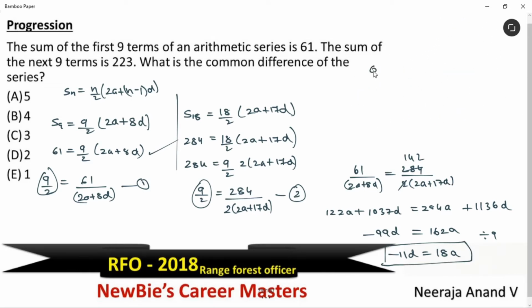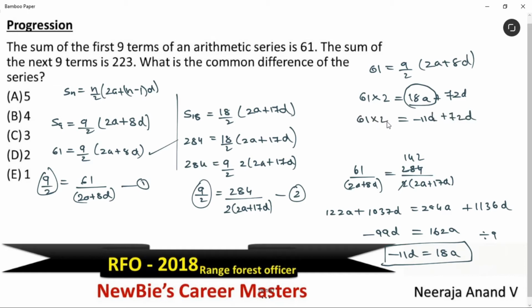What is given over there? 61 is equal to 9 by 2, 2a plus 8d. Let's send this 2 here and 9 will multiply with the 2 and 8. We get 61 into 2 is equal to 18a plus 72d. Correct. We know we can write 18a as 11 minus 11d. Yes, let's replace it. Minus 11d plus 72d is equal to 61 into 2.